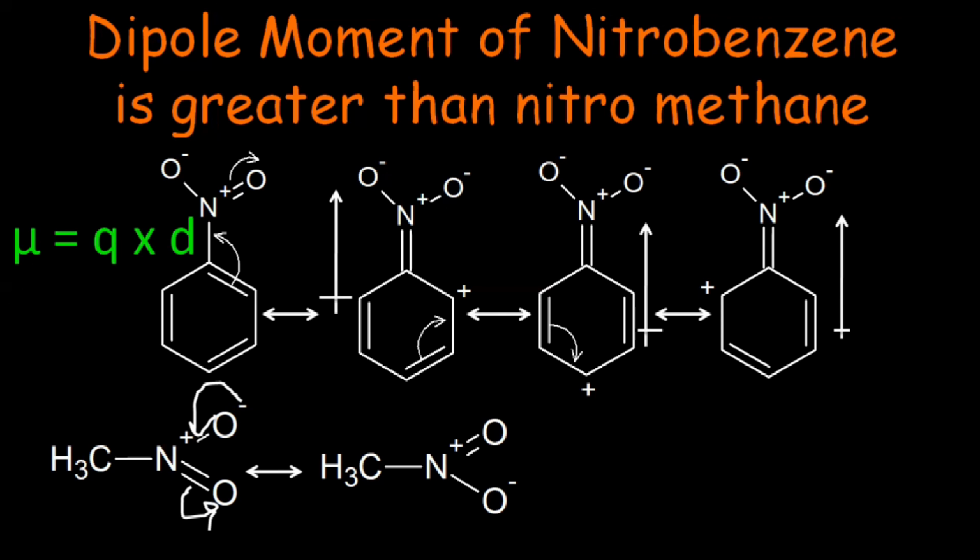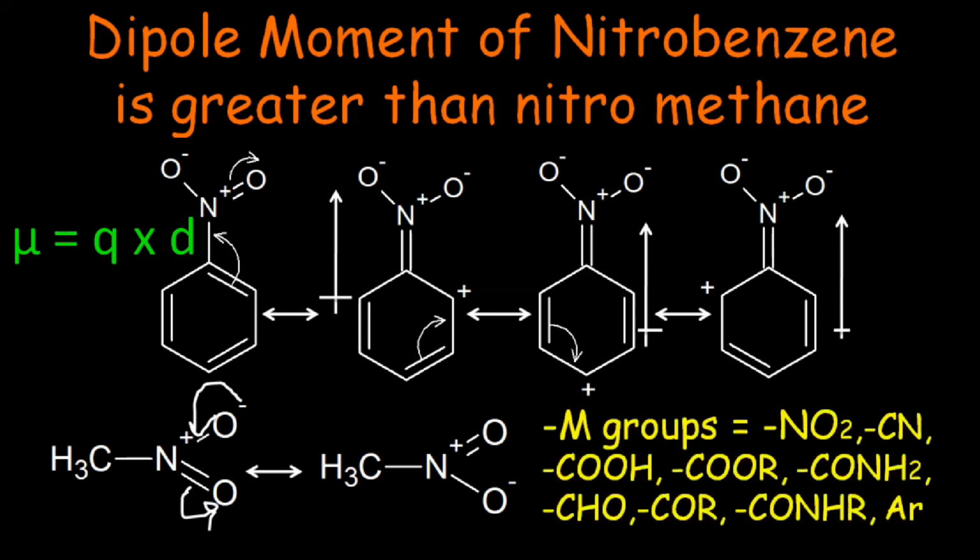As the nitro group is withdrawing electron density from the benzene ring system or from an aliphatic system, it is regarded as an electron withdrawing group, which is represented by minus M. Minus M means electron withdrawing groups mesomerically. The other groups which have the minus M effect are nitro, cyano, carboxylic acid, esters, acid amide, aldehydes, ketones, secondary amides, and aromatic systems. So this was all about the resonance effect.